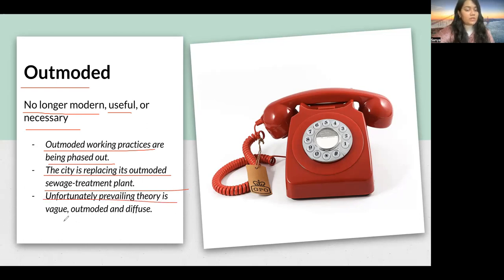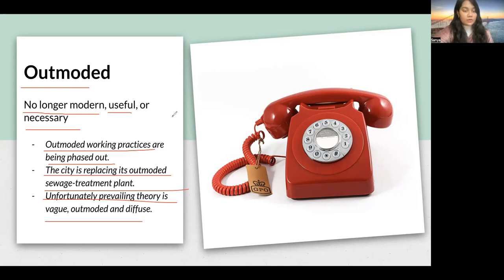Unfortunately, prevailing theory is vague, outmoded, and diffuse. The theory about something, let's say they are talking about something related to space and there is a theory related to it, but now that theory is no longer in use or no longer necessary. No one believes in it. So we can say it's an outmoded theory, right?